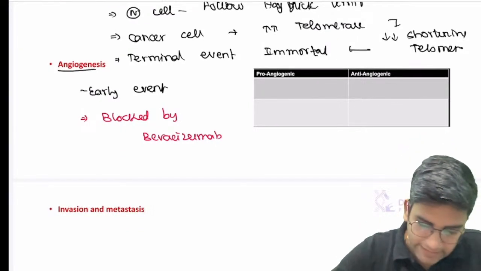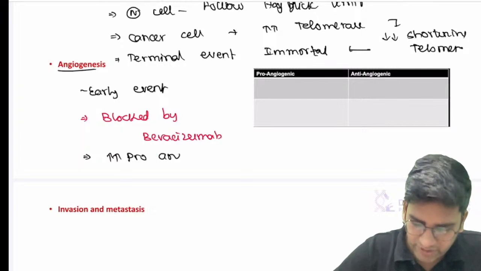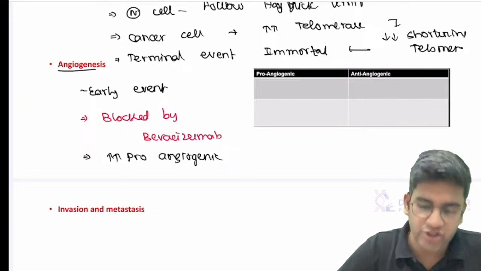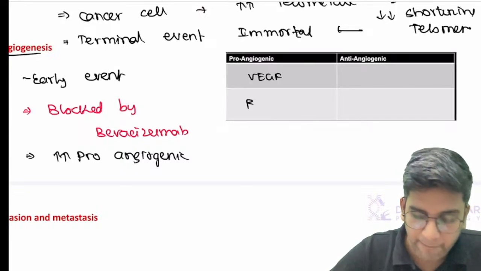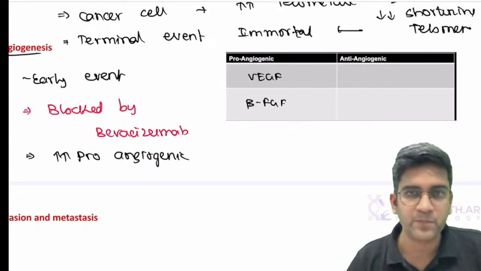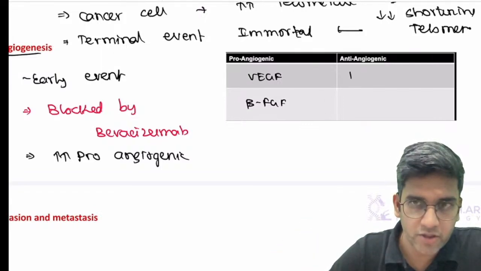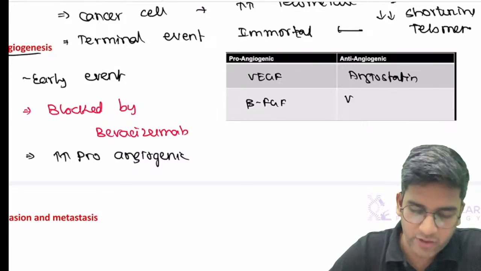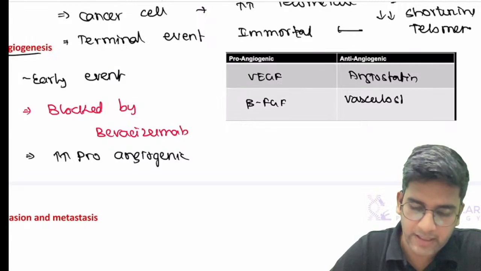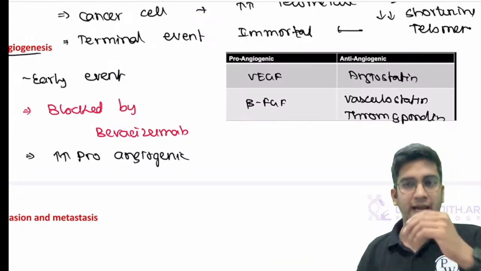So what happens in this tumor angiogenesis? There will be more increase in the pro-angiogenic signals that favors the angiogenic pathway. So what are pro-angiogenic, anti-angiogenic? VEGF is definitely pro-angiogenic. Beta subunit of fibroblast growth factors pro-angiogenic. What are anti-angiogenic? Anyone? We have angiostatin. Statin stops. Vasculostatin stops. Right? And we have thrombospondin. Fine. So all these are anti-angiogenic and they will stop the angiogenesis, right?